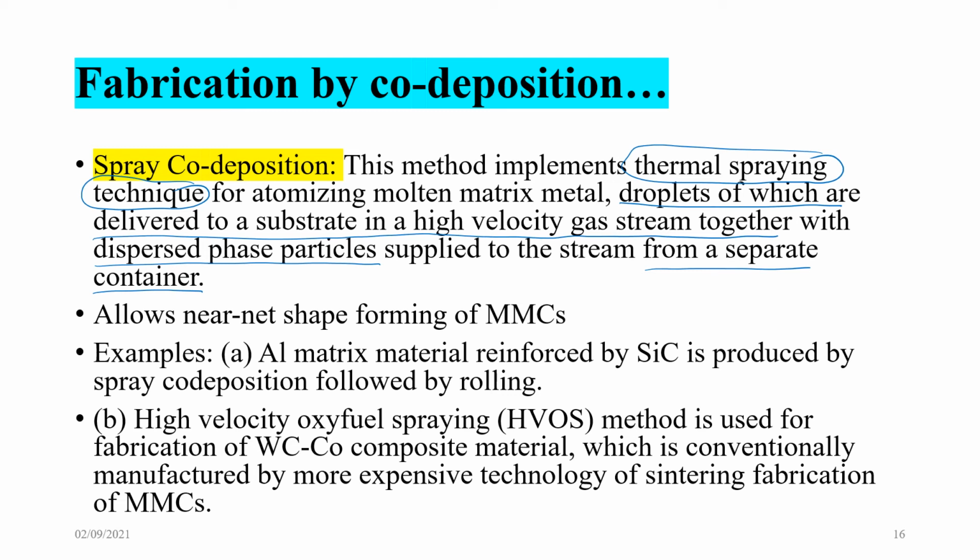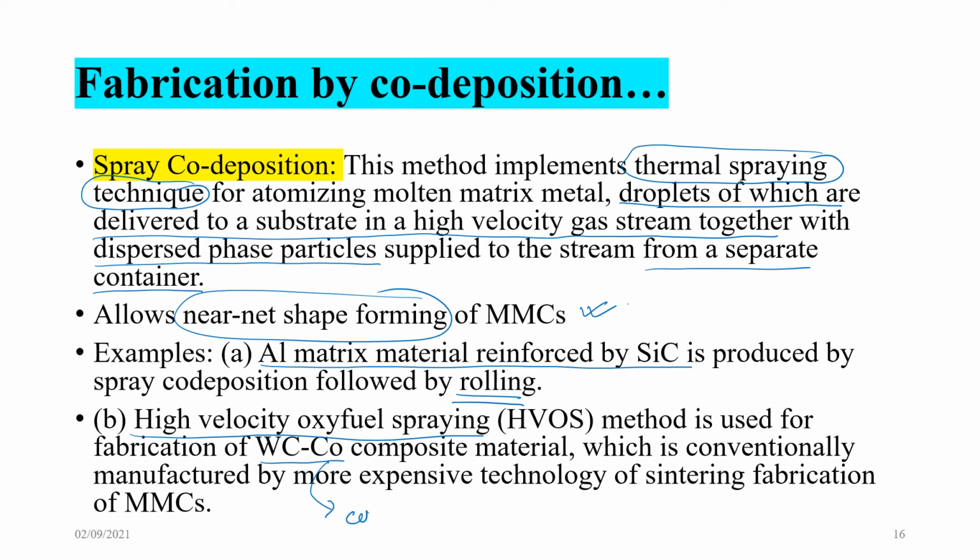This allows near net shape forming of MMCs. This means it helps to make preforms. Example, aluminium matrix metal reinforced by silicon carbide is produced by spray co-deposition followed by rolling. HVOF, high velocity oxy-fuel spray method, is used for fabrication of tungsten carbide cobalt composite materials.